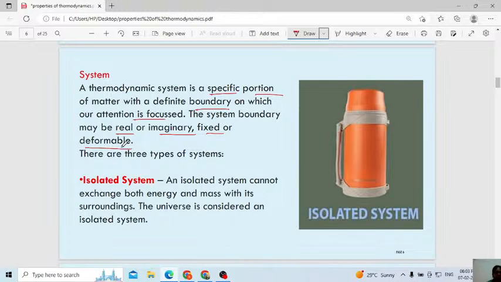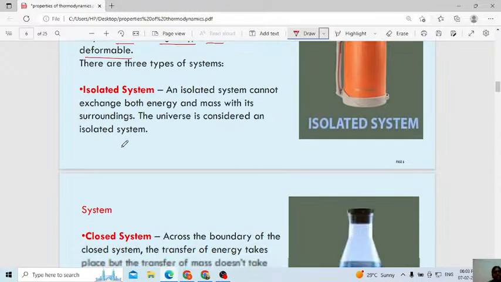Okay, next one, closed system. We are having different types. Isolated system.